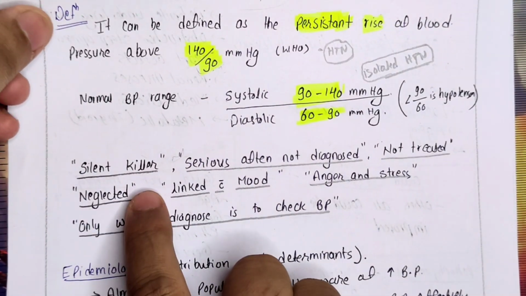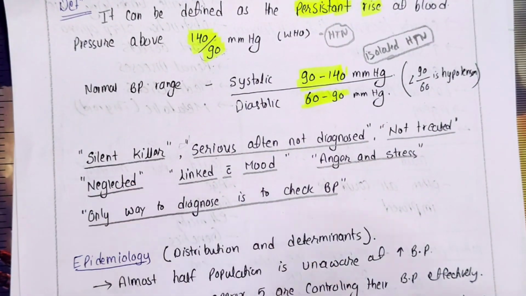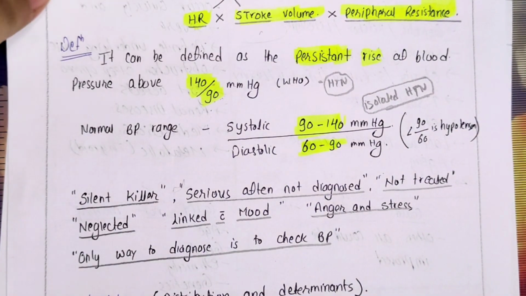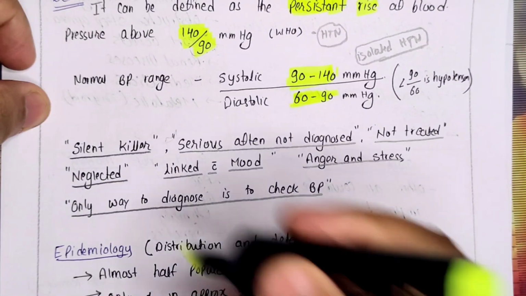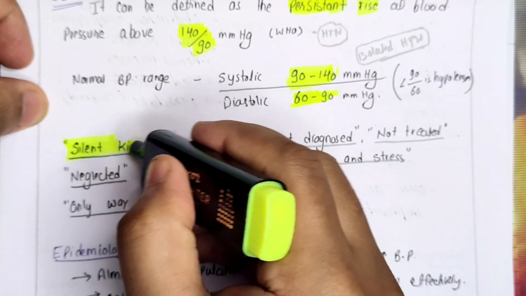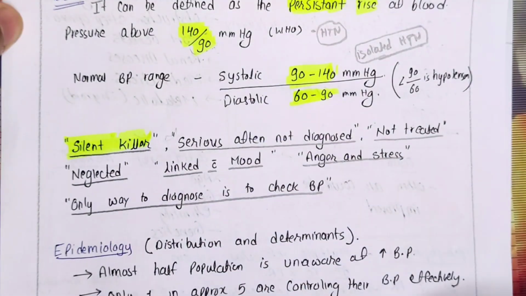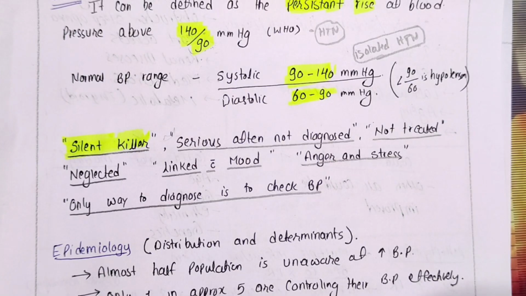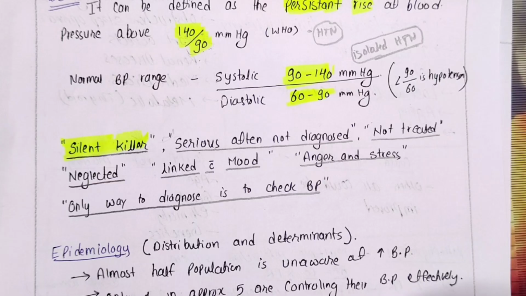Hypertension is also known as the silent killer. In day-to-day life we call it a silent killer. Many cardiologists say so because the hypertensive patient does not have any specific signs and symptoms. Once things become very bad, only then do they end up going to the hospital. Generally it is a hidden type of condition. That's why it is called the silent killer, but it is associated with a lot of cardiac and other vascular disorders.